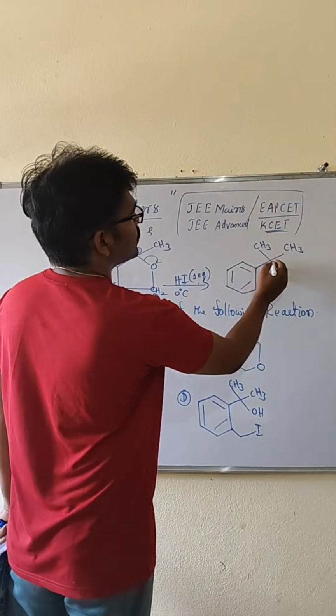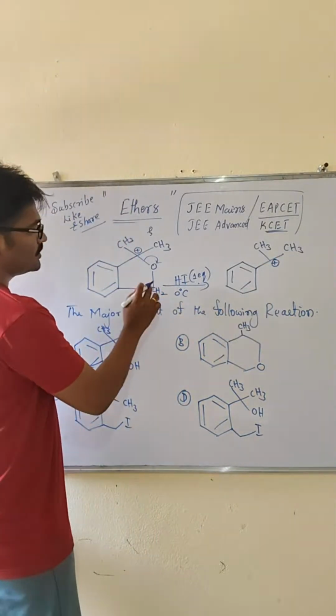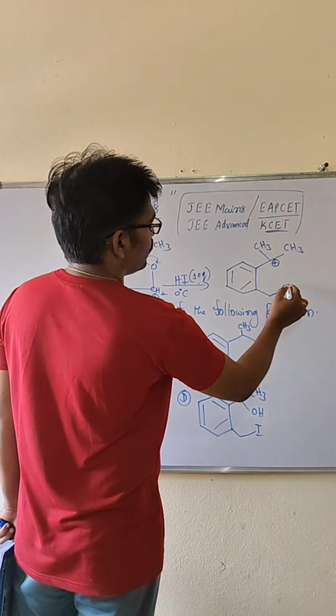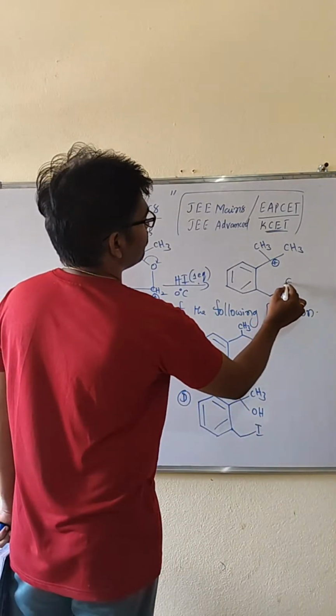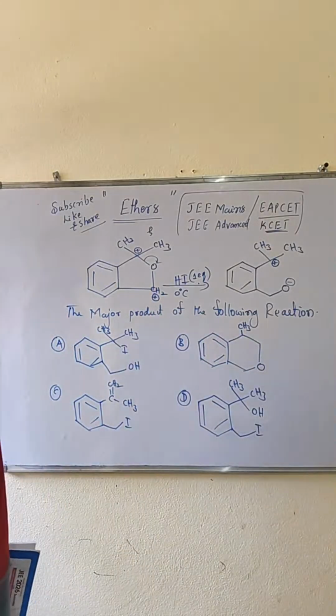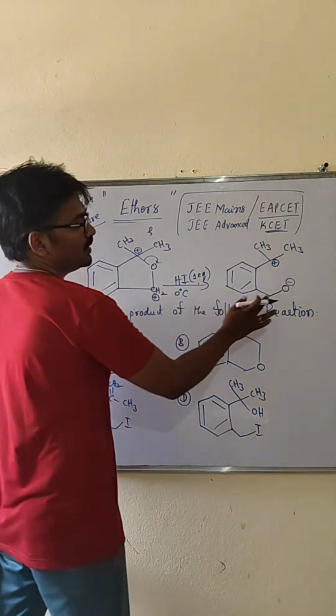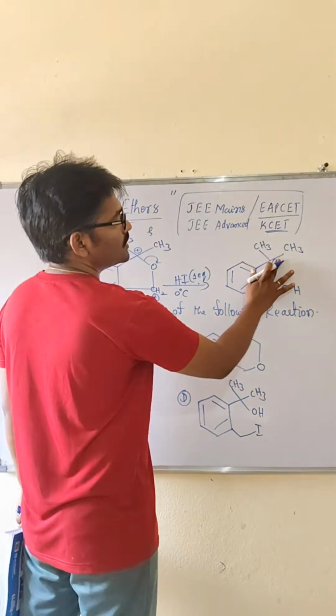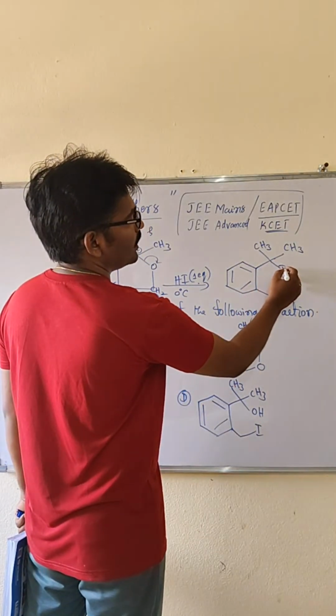So here positive charge will be formed. Then this is a bond CH2, then bond O minus, it will be formed like this. Wherever the negative charge is there, hydrogen atom will go and attach. Wherever the positive charge is there, iodine will be attached.